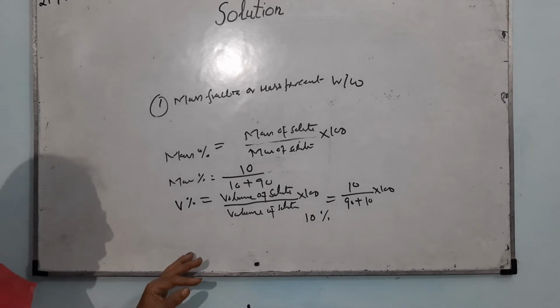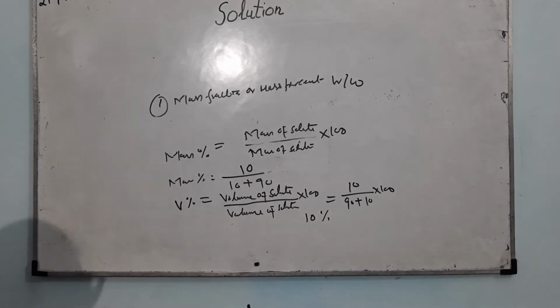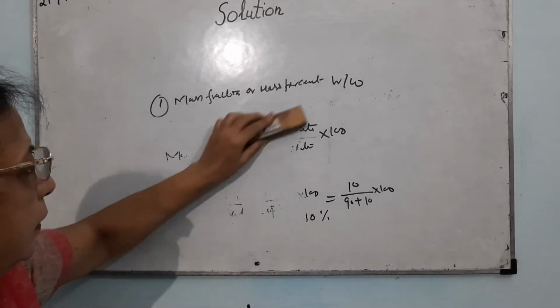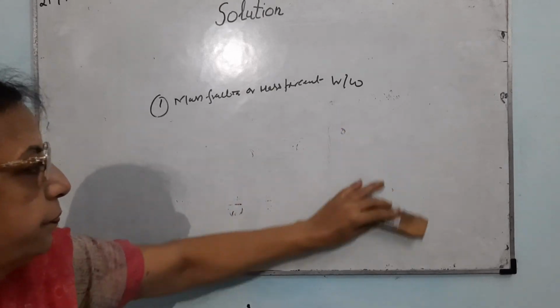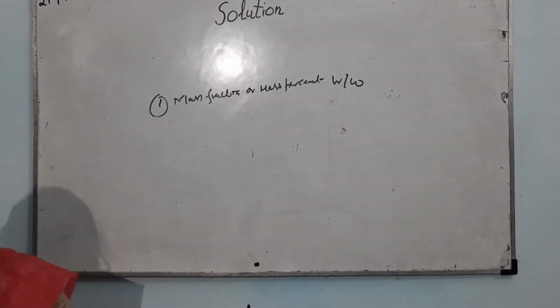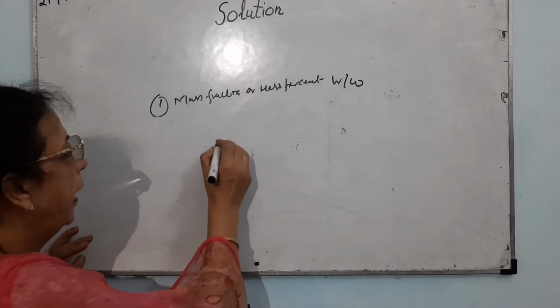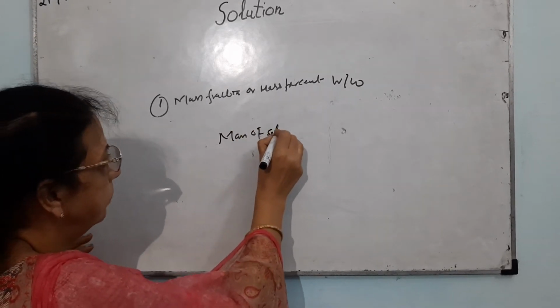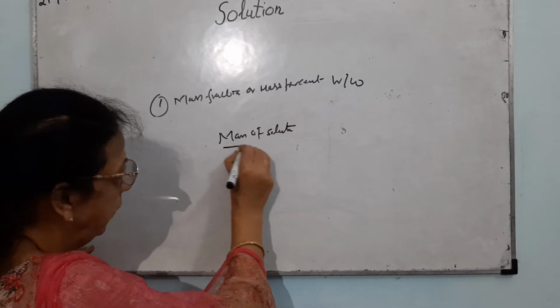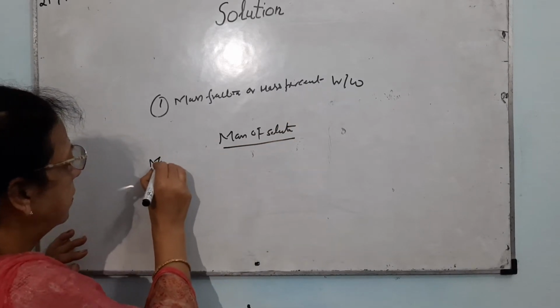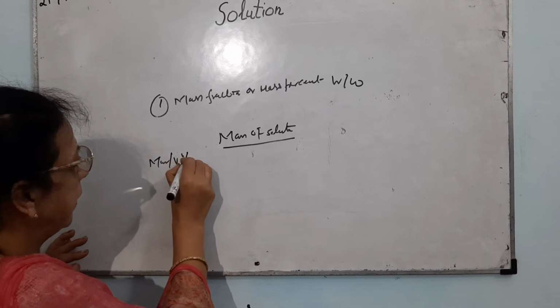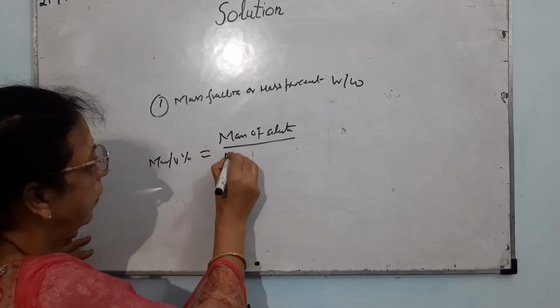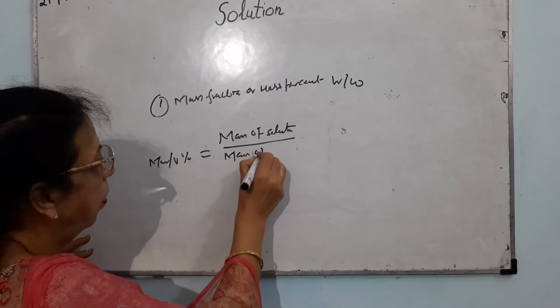The third one is mass to volume percent, that is, mass of solute divided by volume of solution.